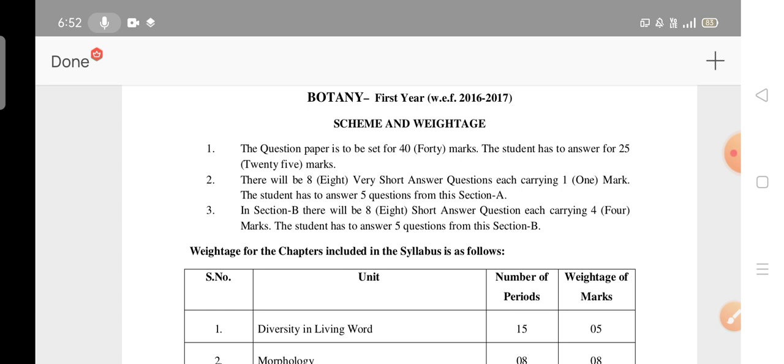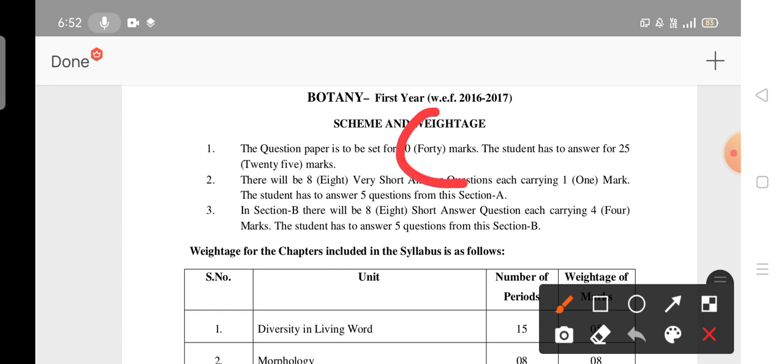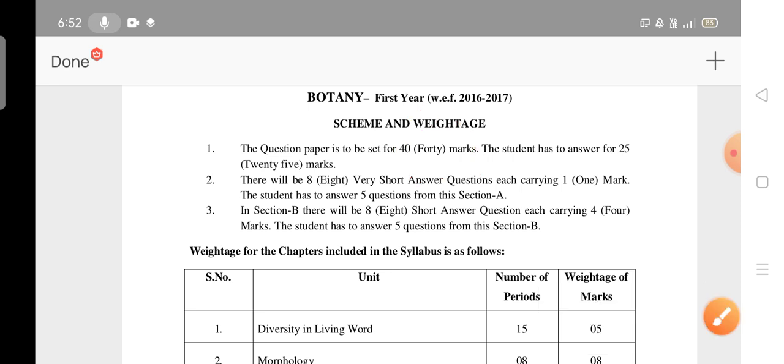Here the question paper is set for 40 marks, but you have to answer for 25 marks only. There will be 8 very short answer questions, and each one carries 1 mark, and the student has to answer any 5 questions from this section. In section B there will also be 8 short answer questions, but each question carries 4 marks. The student has to answer 5 questions from section B.